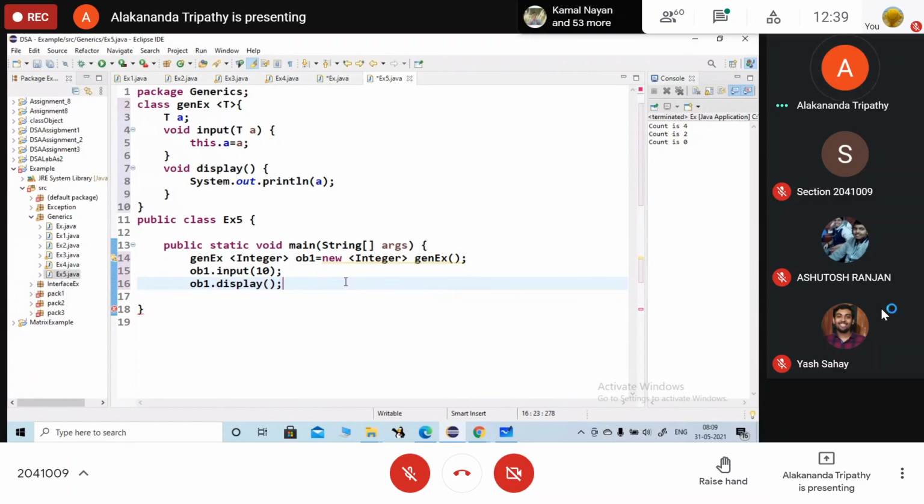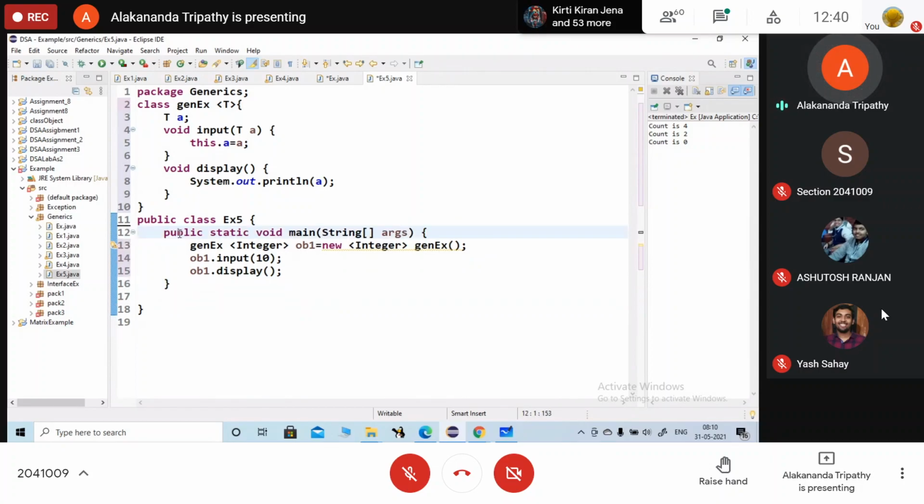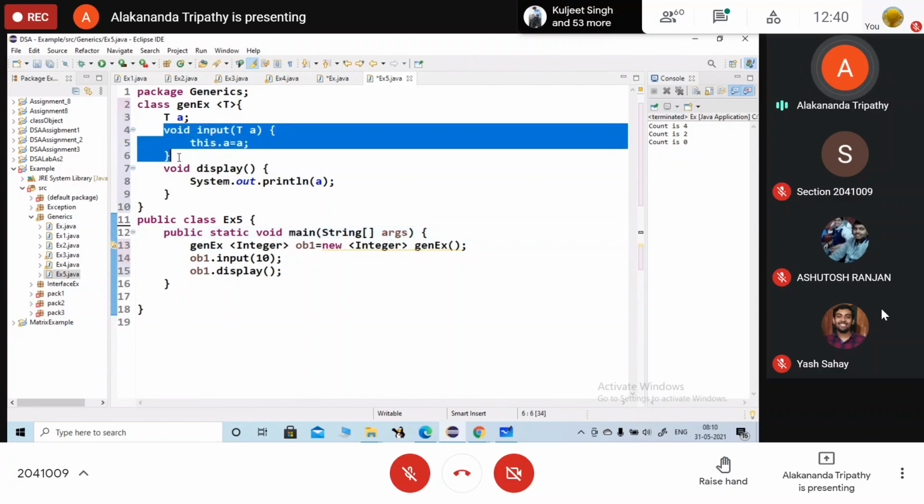Okay, your main method will close here. Okay, so are you checking how I have written the class generic example and the method definition?